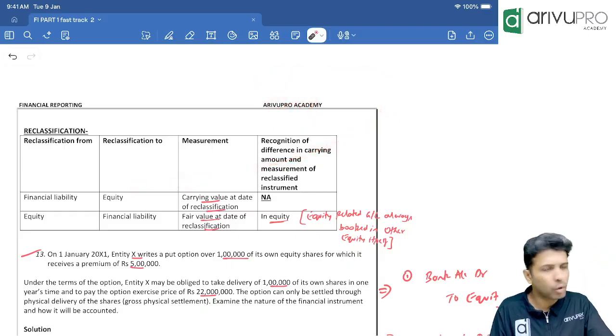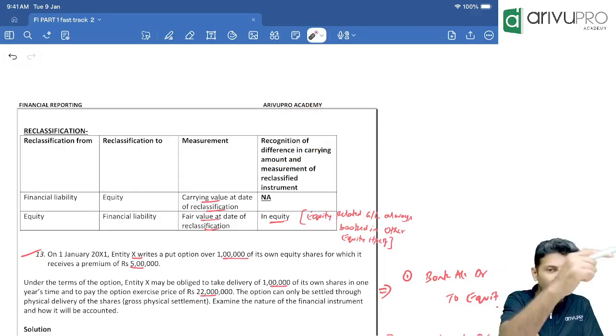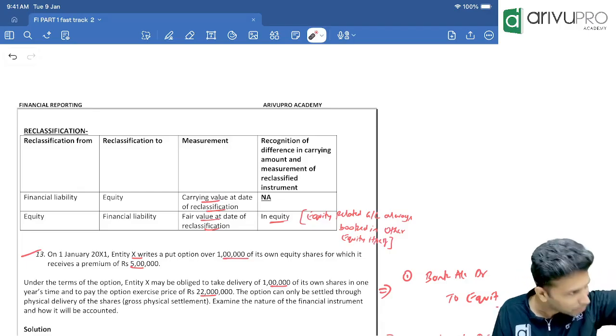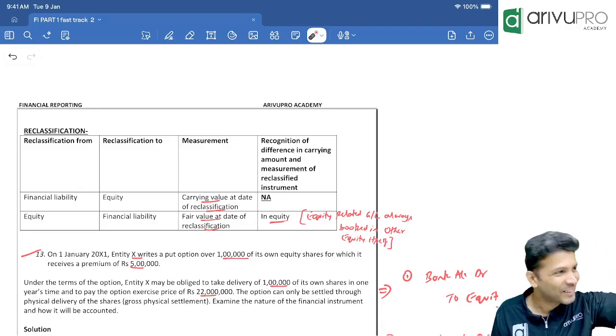Okay. How to do the accounting? I'll tell you what it is. Maybe you're worried about the accounting. It will come. If time permits, today only I will show you that convertible preference accounting problem. No need to worry about that.